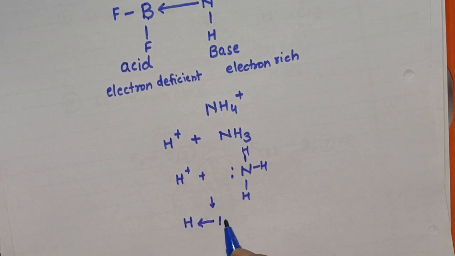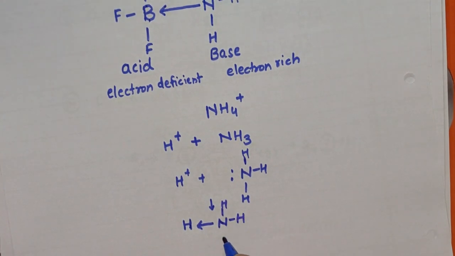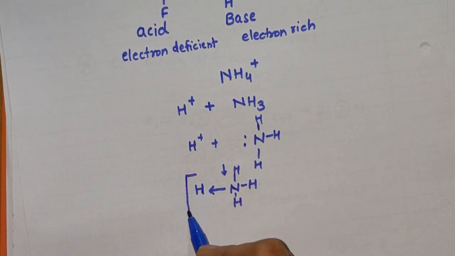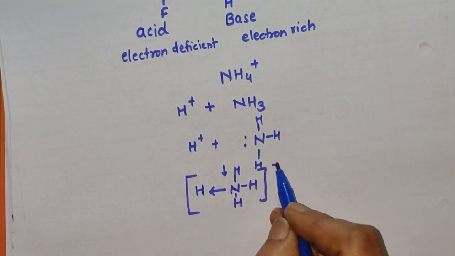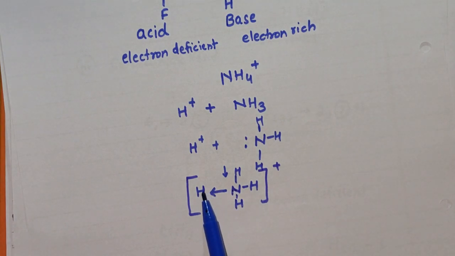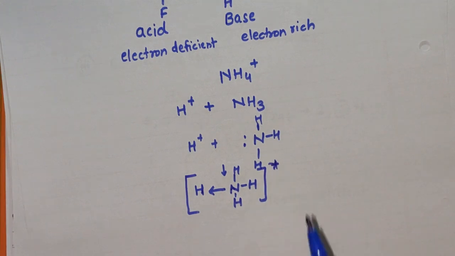This electron pair is shared between nitrogen and hydrogen. Nitrogen donates the electron pair towards hydrogen, and here these 3 covalent bonds are formed, and this NH4 plus radical is shown like this. That is, the electron pair is shared between nitrogen and the H plus ion, and this plus ion is represented like this.